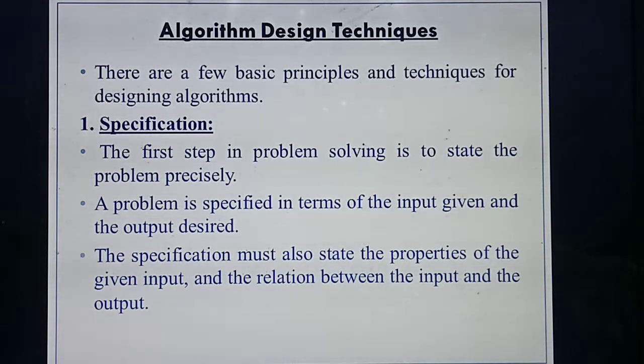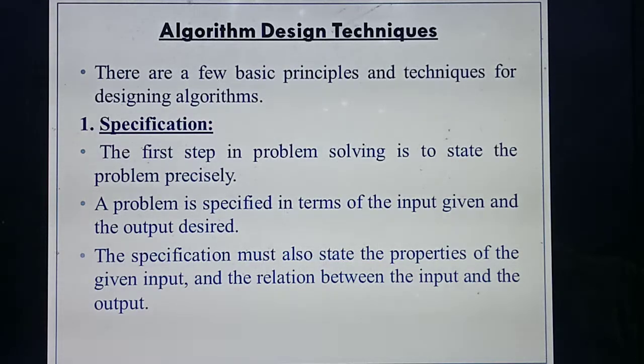How many inputs are needed for adding two numbers? Two. What's the expected output? For example, 10 plus 5? 15. Like that, in the algorithm also, first you should specify how many inputs you are taking and also what's the expected output. That's the second step. Third step: you should state the properties of the input. What do you mean by properties of the input? For example, if you are adding two numbers, the property is that it must be a number, not a character or anything. So the third step is always to state the properties of the input.